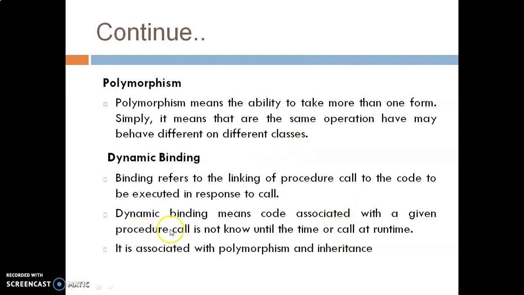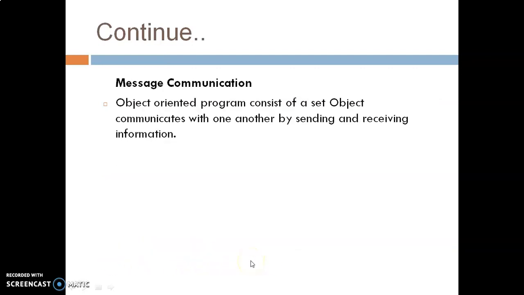Next is dynamic binding. Dynamic binding means the code associated with a given procedure call is not known until the time of the call at runtime. Means only during runtime are you able to understand which procedure or function you have to call. That is dynamic binding. It means during runtime you can call that. It is associated with polymorphism and inheritance.